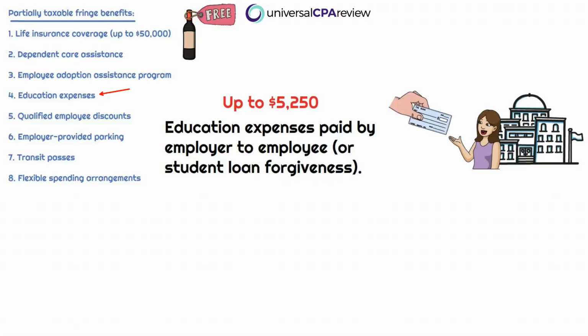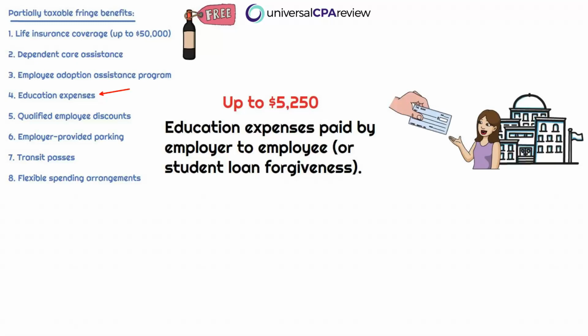Okay, so keep in mind that this is going to be free stuff to, let's say, Linda for going back to school, and it can be used for both undergraduate and graduate level education. And the limitation is going to be $5,250. Okay, so she can exclude up to $5,250 in education expenses paid by her employer as gross income.